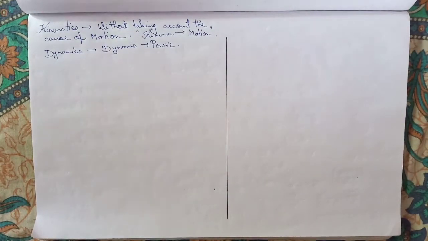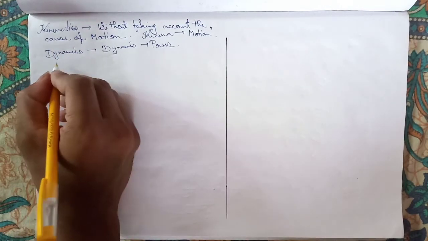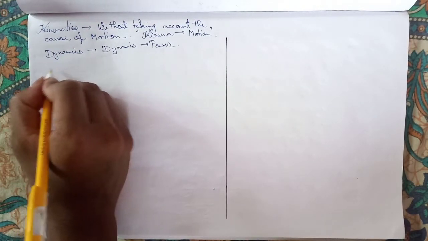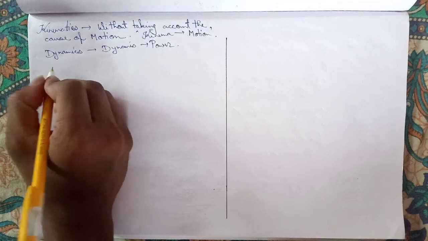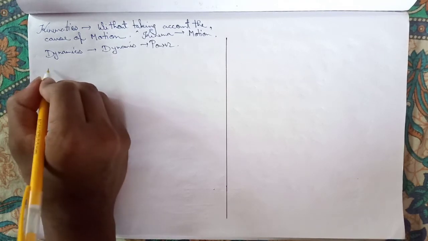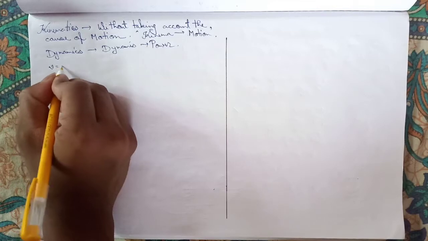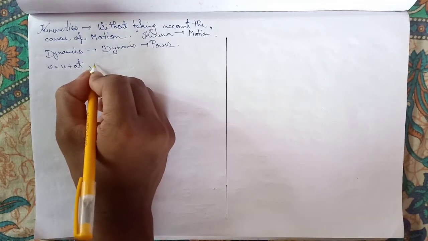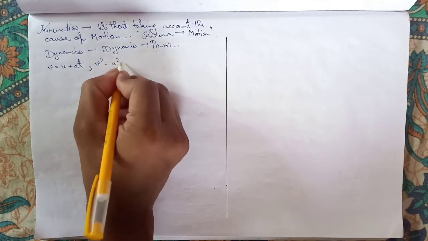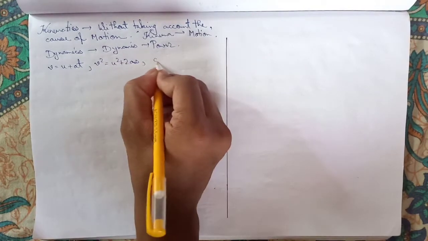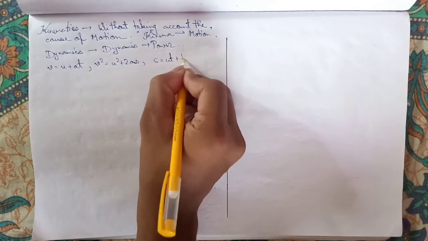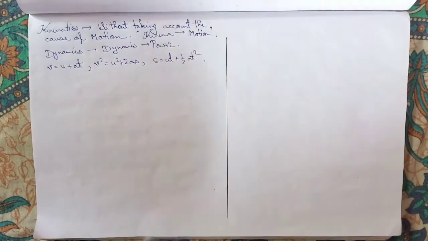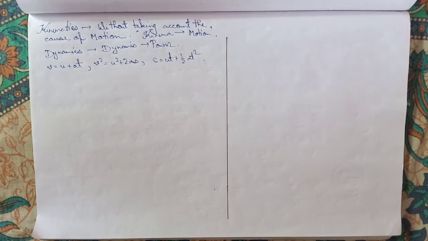Next, you are familiar with this chapter. Here we will consider the simple, common equations used in one directional motion. Suppose v equals u plus at, then v square equals u square plus 2as, then s equals ut plus half at square, and so on. Before going to that, first we will discuss distance and displacement.